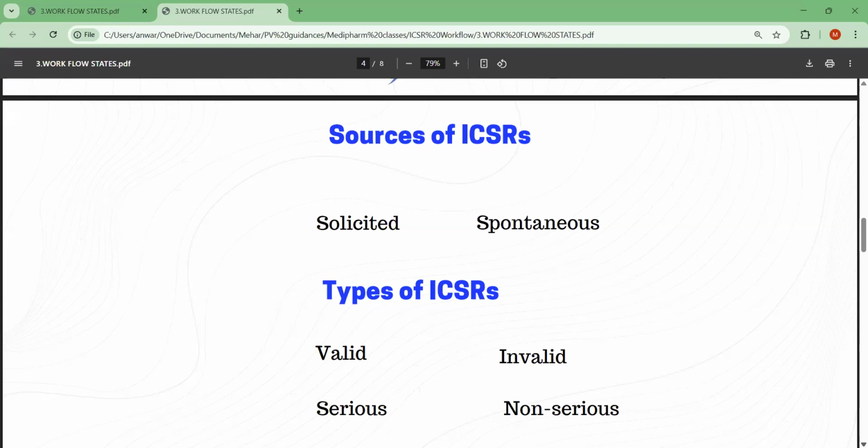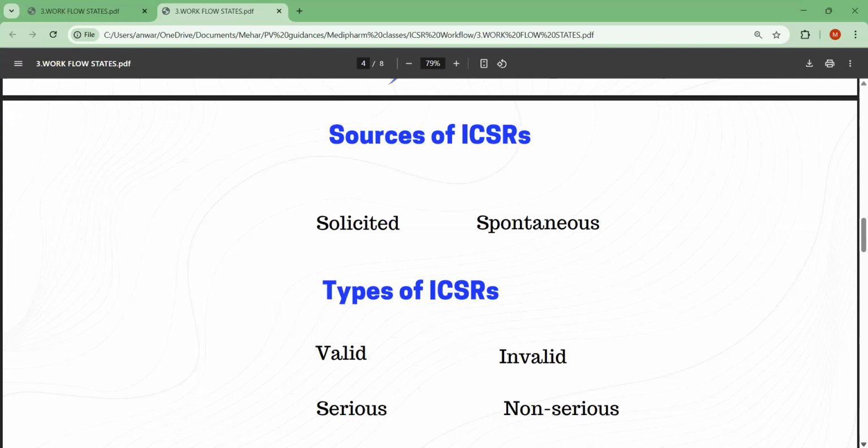So every pharmacovigilance department will have a structure to monitor the internet, digital media, and the literature. They will look for any reports published in the internet, digital media, or literature with respect to their suspect drug, and that can also be called a spontaneous individual case safety report. So you're clear with this, solicited and spontaneous?